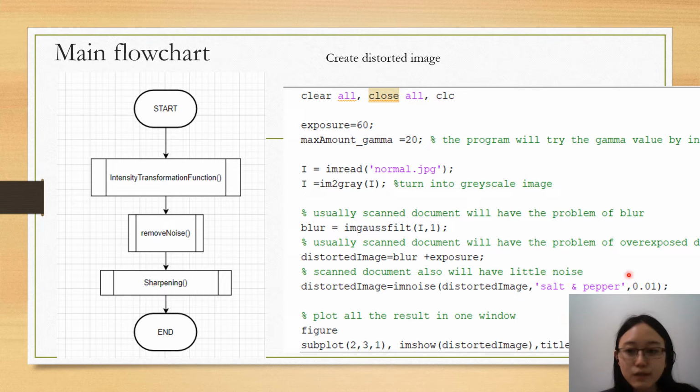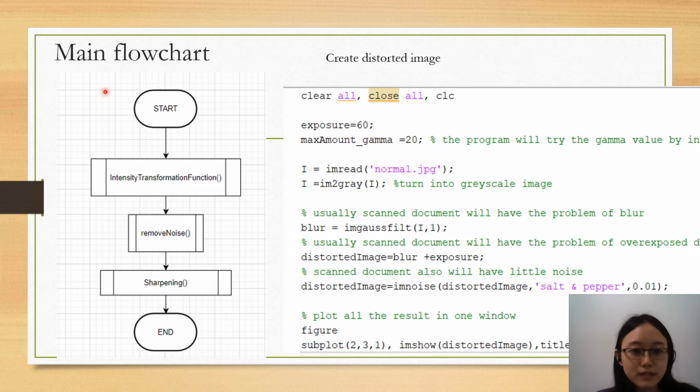A noise density of 0.01 is used because the noise is not that serious with the advanced smartphone cameras now. The process is repeated by replacing the 60 with 70 and 80 to create two more distorted images.